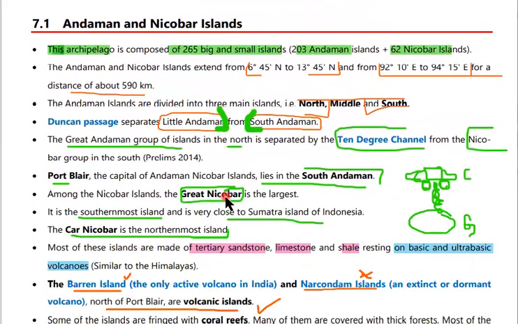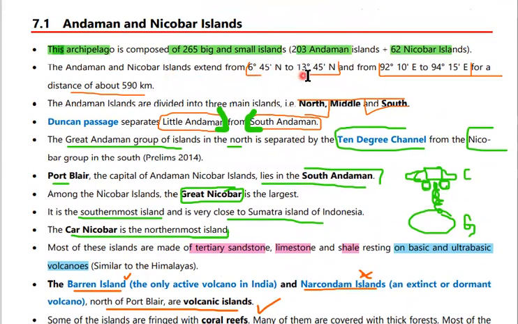Coming to the Andaman and Nicobar Islands, this archipelago is composed of 265 big and small islands: 203 Andaman Islands and 62 Nicobar Islands. These extend from 6 degrees 45 minutes north to 13 degrees 45 minutes north.